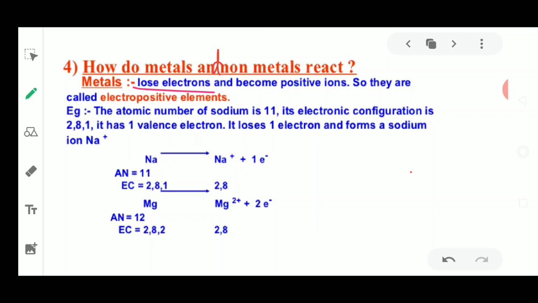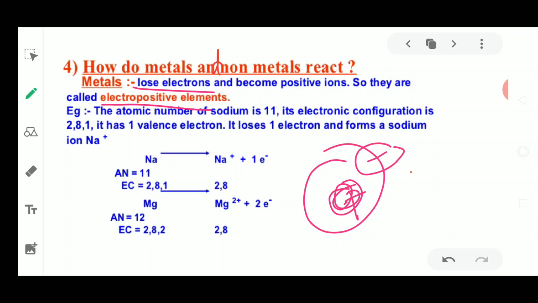Next, why is it going to become positively charged? Suppose you understand it like this: in the center of an atom you have positive charge, and negative charges are revolving, and a reaction only takes place when these electrons are donated. Fine, these electrons are given off.